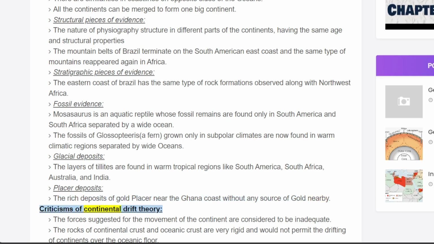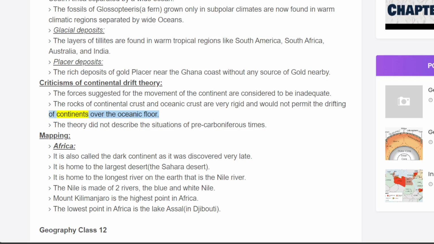Criticisms of continental drift theory. The forces suggested for the movement of the continents are considered to be inadequate. The rocks of continental crust and oceanic crust are very rigid and would not permit the drifting of continents over the oceanic floor. The theory did not describe the situations of pre-Carboniferous times.